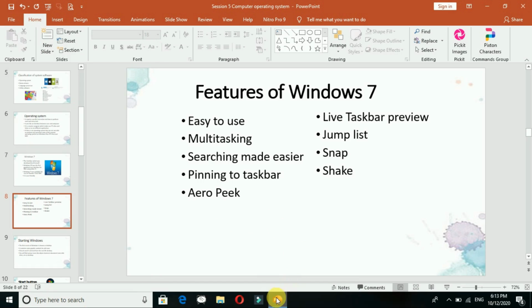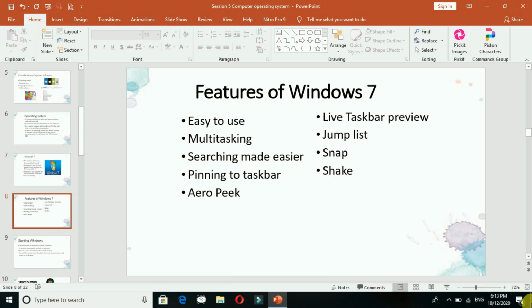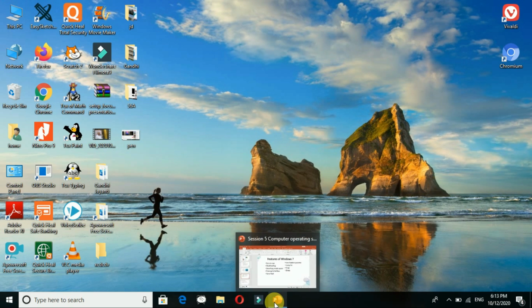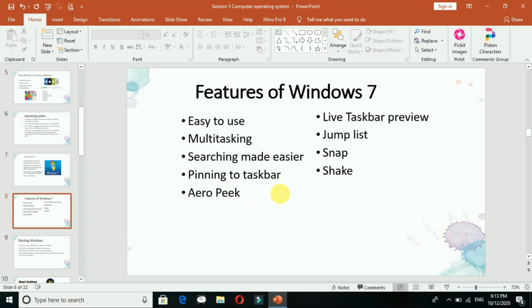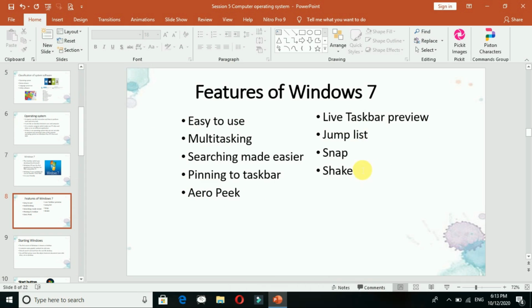Okay, Aero Peek feature. Yes, Aero Peek means जैसे ही मैं यहाँ कर्सर रखूंगी whichever the application is open, तो उसके बारे में वहां दिखाएगा वो live. And yes, you can move over here and you can see the desktop. आपको desktop भी दिखेगा and desktop and then this. Okay, so this is about it. Now live taskbar preview that I told you, live taskbar preview from here.